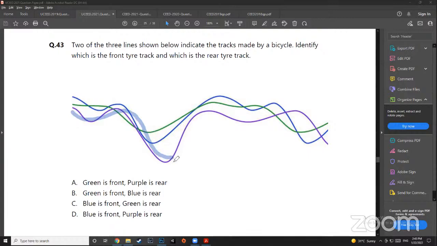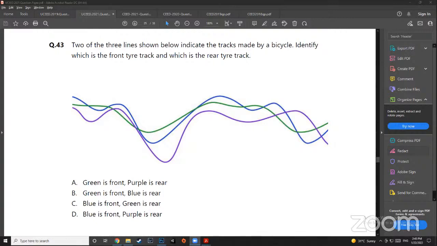So, and also if it had turned like this, green would have at least come till here. I think so. And there is only one option where green is the rear tire. Only one option. So I'm guessing C would be the correct answer. Even if I'm wrong, you at least got the logic, right? So you will be able to do it by yourself now, right? But I think that is the correct answer.